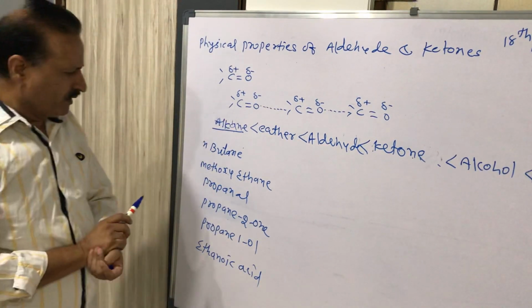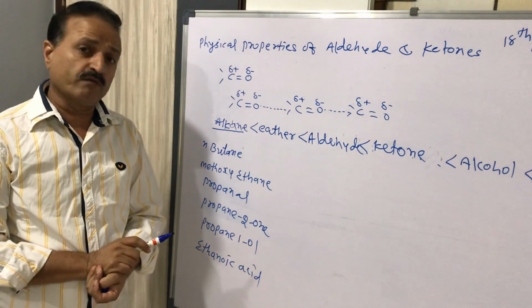These examples all have approximately the same molecular mass.